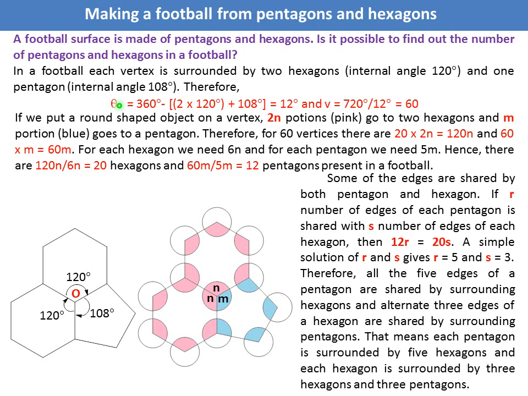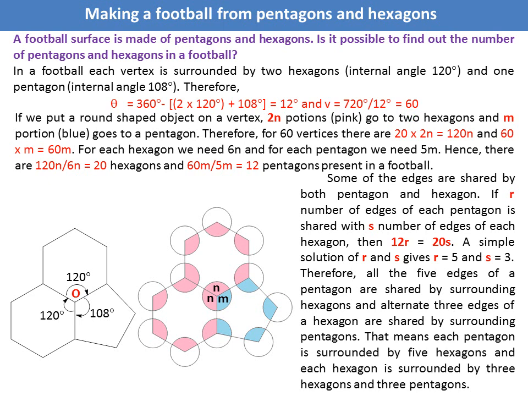Therefore, the angle theta equals 360 minus 2 into 120. This 120 is the internal angle of a hexagon, and this 108 degrees is the internal angle of a pentagon. So theta equals 12. Therefore, V equals 4 pi by 12 equals 60. So there are 60 vertices in a football.